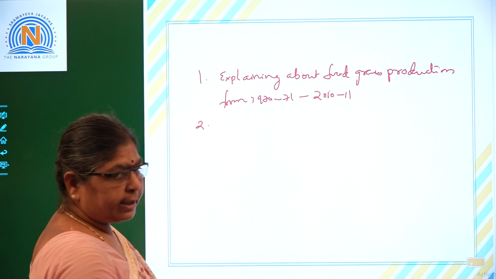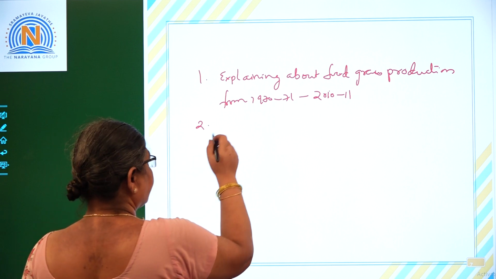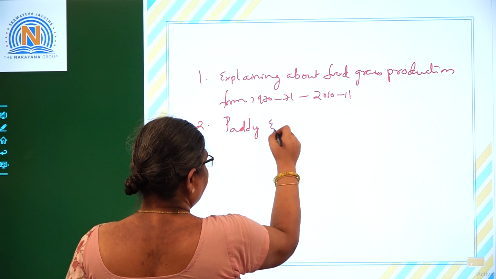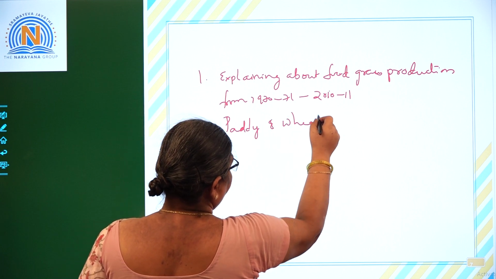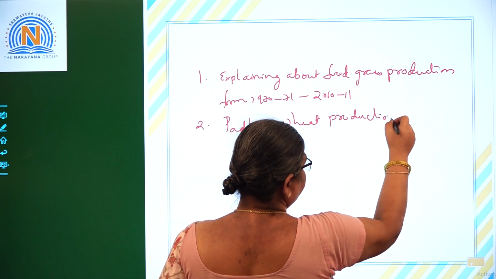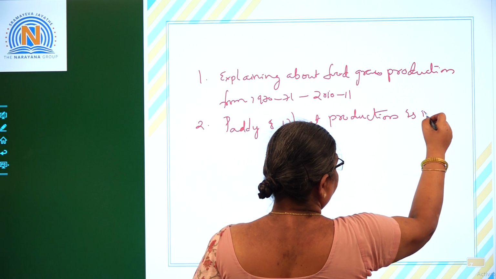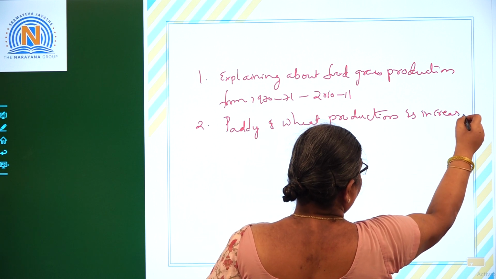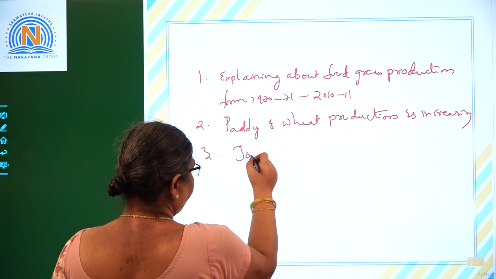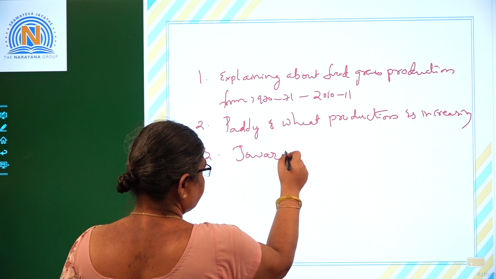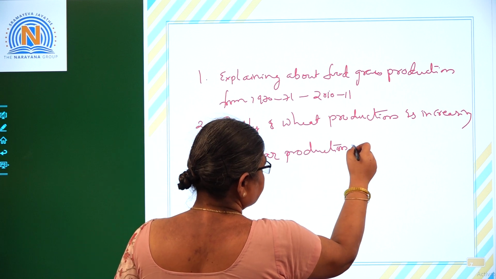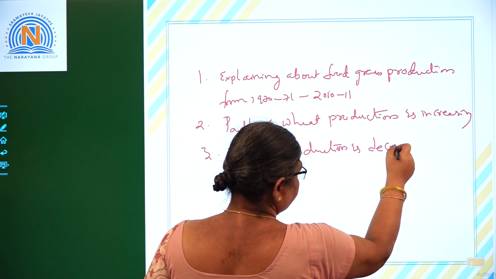What is the second point? The second point is, if you can see, the paddy and wheat production is constantly increasing. And the third point is the jowar production is constantly decreasing.